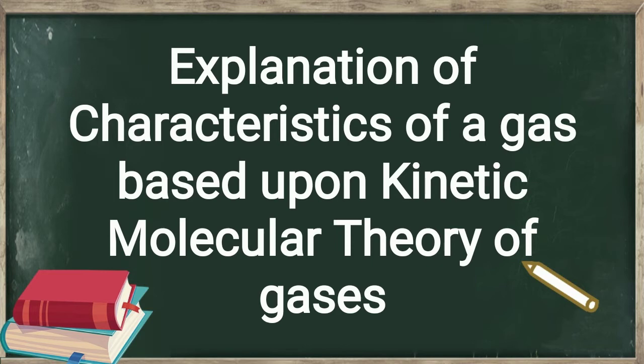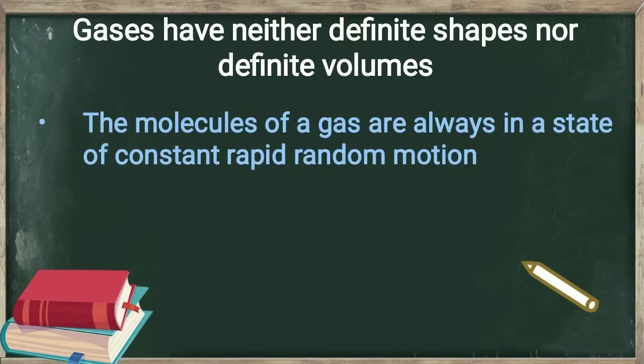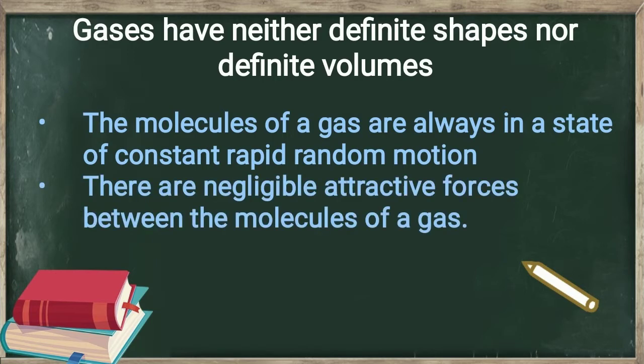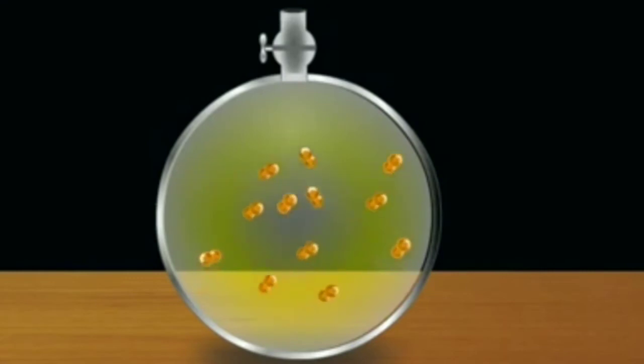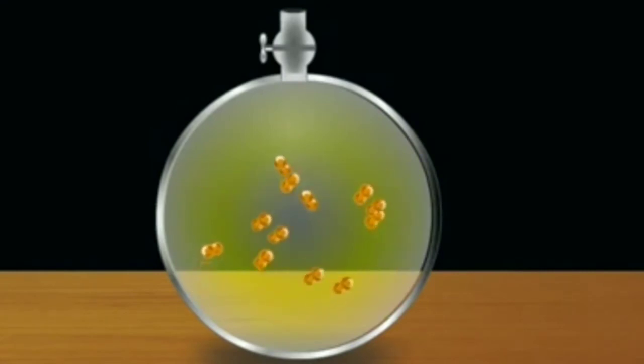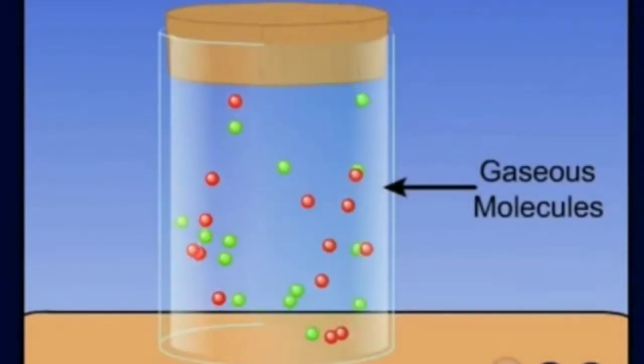of gases. One of the properties of gases is that gases have neither definite shapes nor definite volumes. It is mentioned in the kinetic molecular theory that the molecules of a gas are always in a state of constant, rapid, random motion. Also, there are negligible attractive forces between the molecules of a gas. Therefore, the molecules can readily move from one place to another, and hence gases can occupy the whole space available to them, due to which they have neither definite shapes nor definite volumes.